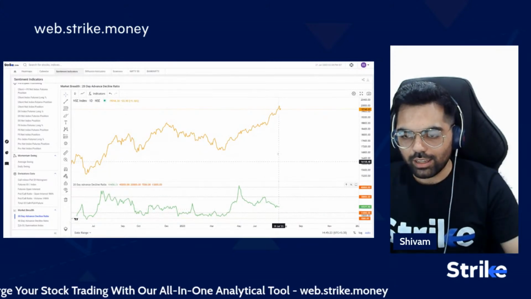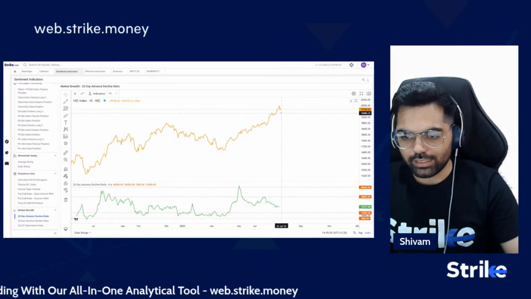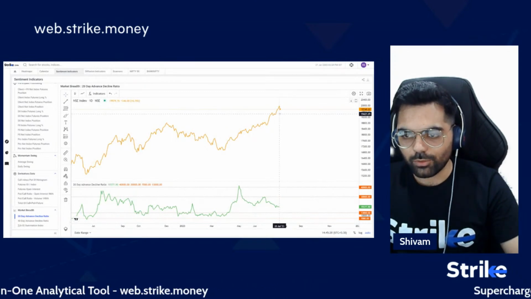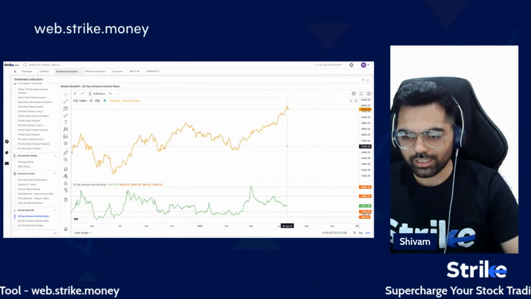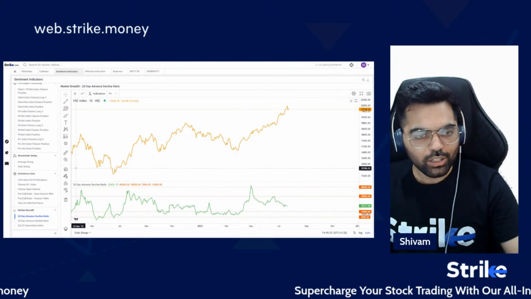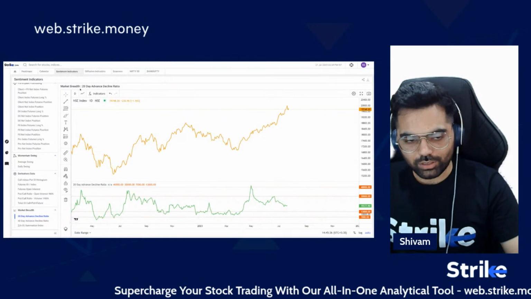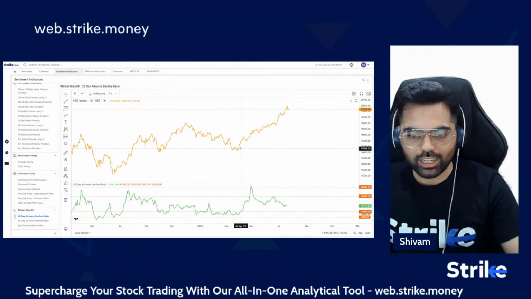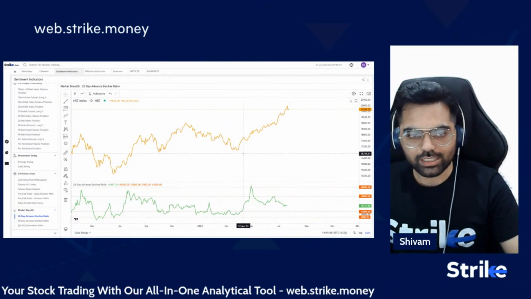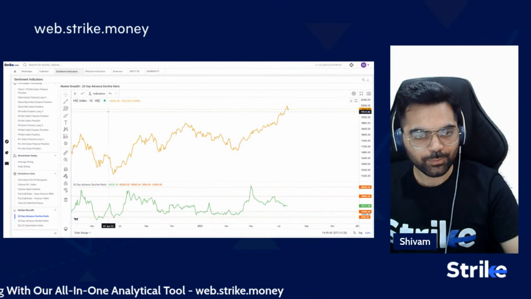But as the market is rising, the participation is somewhat slowing down. That's what the interpretation can be from this indicator. So you can just jump to sentiment indicators on web.strike.money and do your own analysis and see how these indicators help you in your own setups.